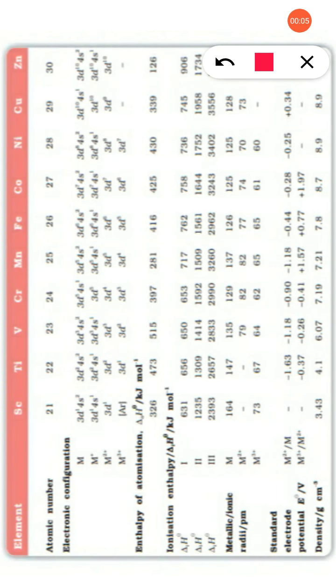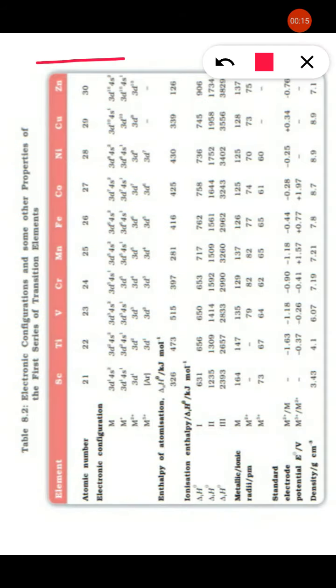Now here we will discuss the general trend in d-block elements. First, there is the atomic number, from 21 to 30, and its general configuration in the ground state for each metal. Then the metal with +1 oxidation state, +2 and +3 oxidation states are given here.